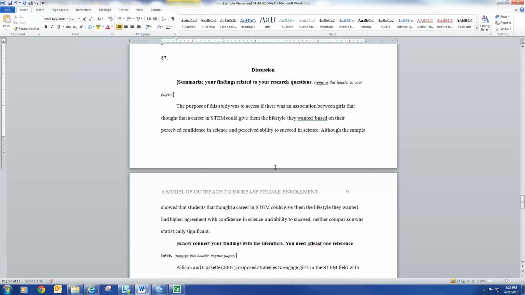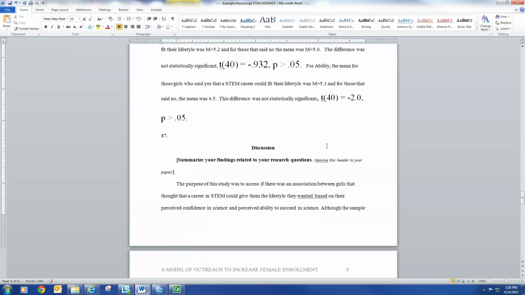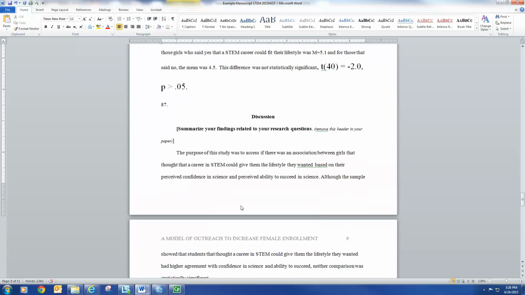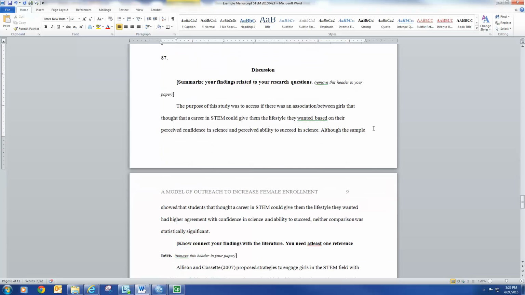You should summarize your results in relationship to your research question. Ours was that question dealing with lifestyle. Although the sample showed that students who thought that a career in STEM could give them a lifestyle they wanted had higher agreement with confidence in science and ability to succeed, neither comparison was statistically significant. So indeed, the sample was consistent with our hypotheses, but we didn't pass the test of chance. So we don't know about the population. So we're not necessarily talking about that. So that was kind of the summary here.